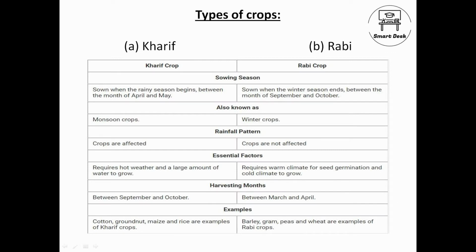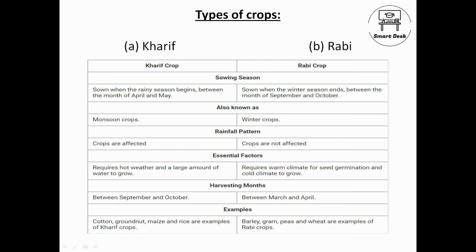Now there are different types of crops. We generally have two types, that is Kharif crops and Rabi crops. Kharif crops are also known as monsoon crops. Why? Because they are grown or sown in the beginning of the monsoons, hence they are called monsoon crops. These types of crops require a hot climate and a huge amount of water. That water comes from rainfall, hence these crops get really affected by the rainfall pattern. For example, rice. These crops are harvested in September or October. This is all about Kharif crops.